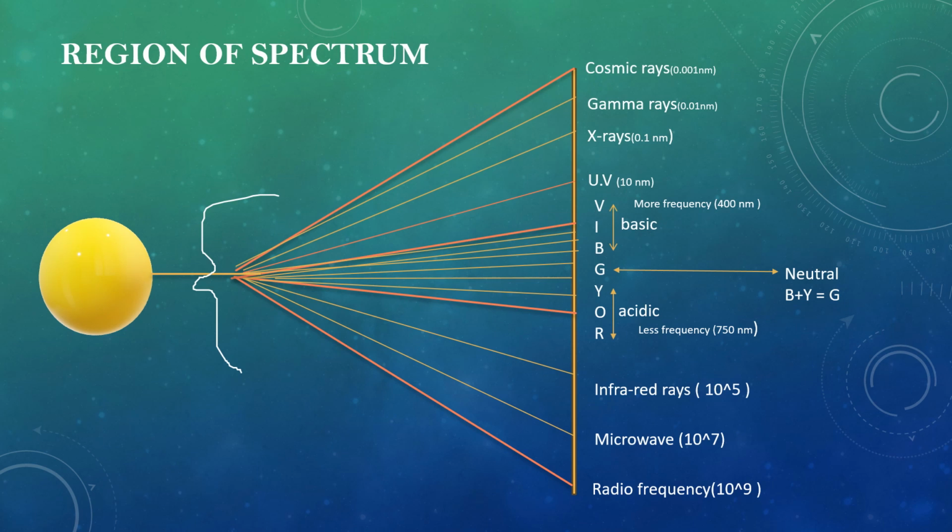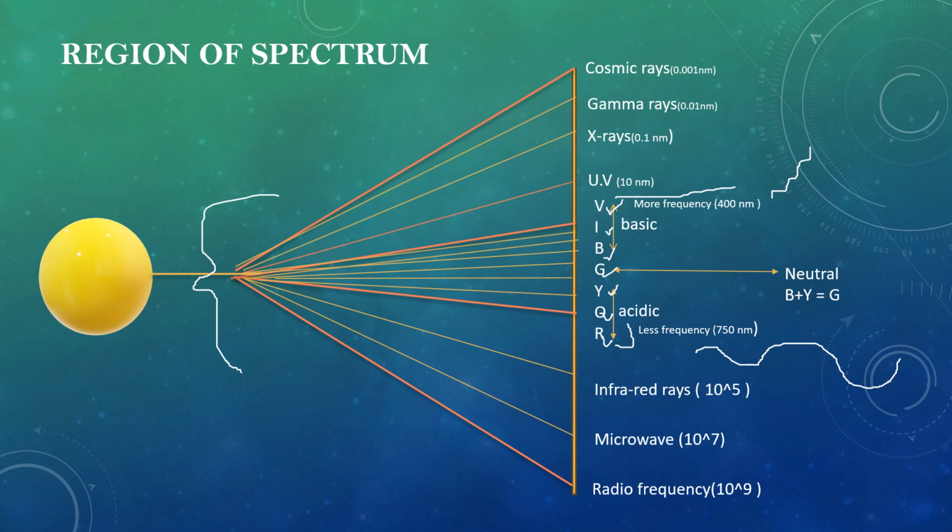So in the central region that is visible, we have these colors that we term the rainbow. First is violet, second is indigo, blue, green, yellow, orange and red. Now here the violet has more frequency. It moves very fast, while the red has less frequency. Its wavelength is long and it moves very slowly. That's why we can see a large amount of red as compared to the violet.